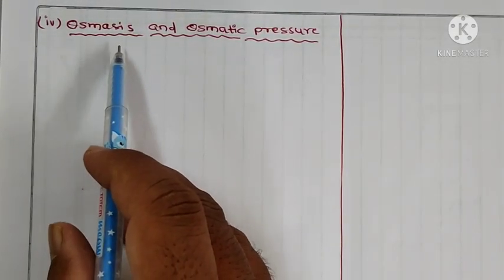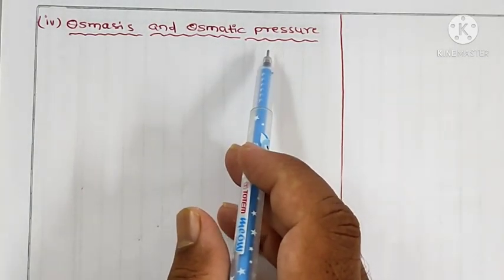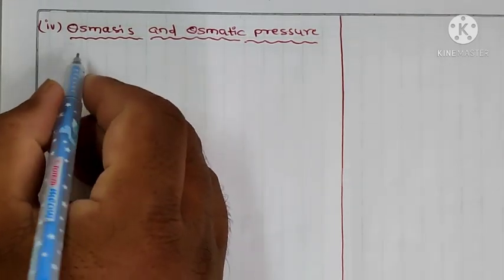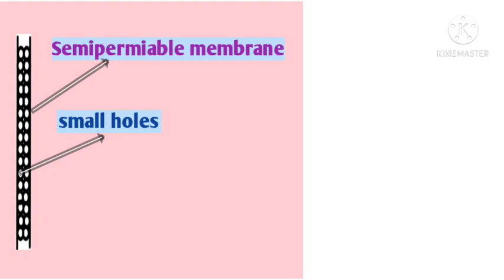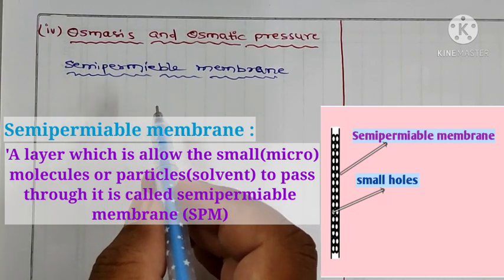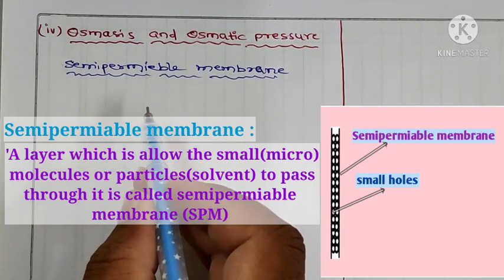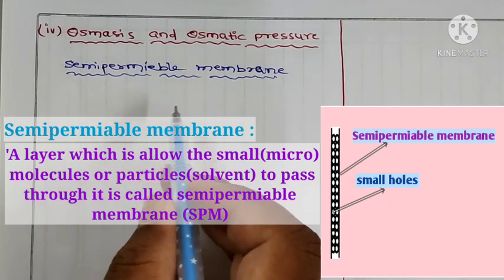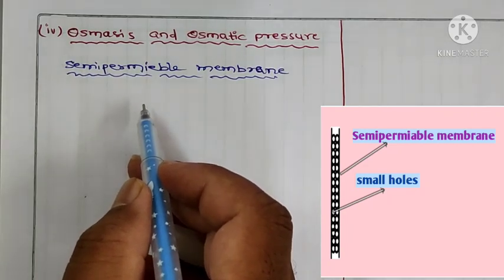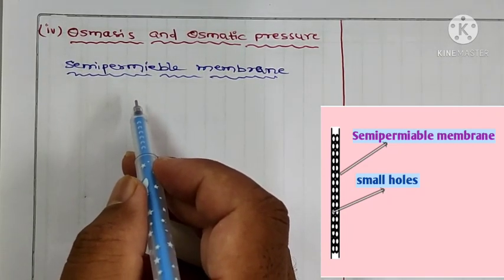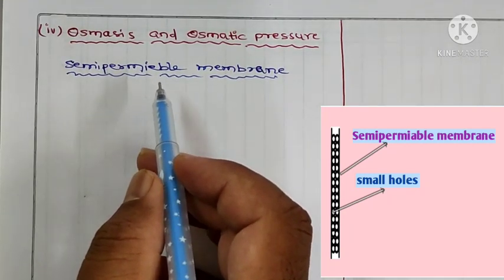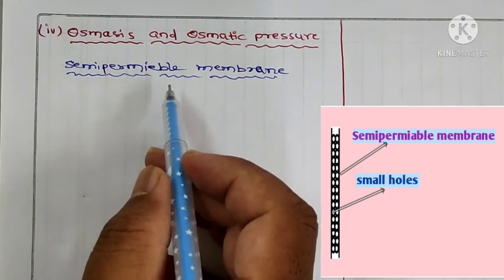Now the last one is osmosis and osmotic pressure. Here we have to know what a semi-permeable membrane is. A layer which allows small or micro molecules or particles to pass through it is called a semi-permeable membrane. It is a porous membrane, meaning it has small holes. Semi-permeable membranes can be biological, synthetic or polymeric.